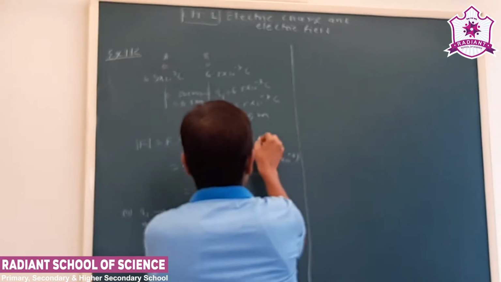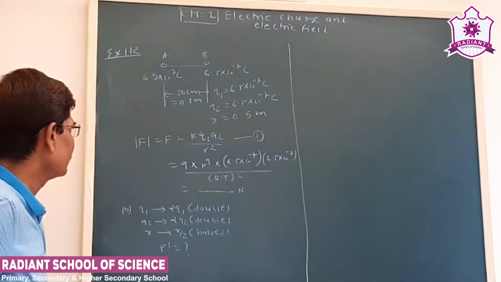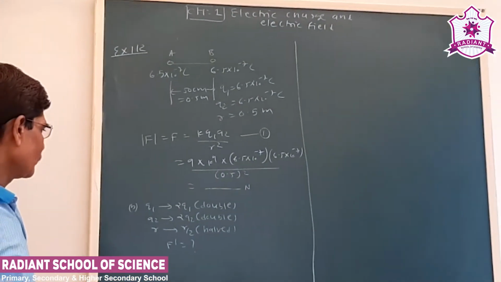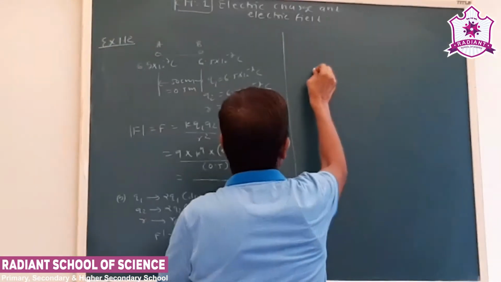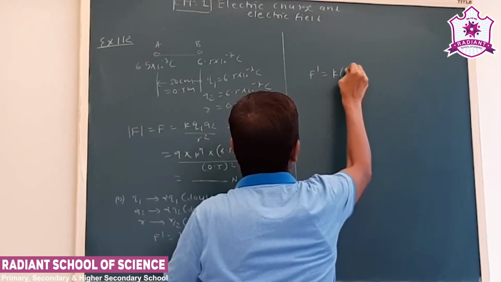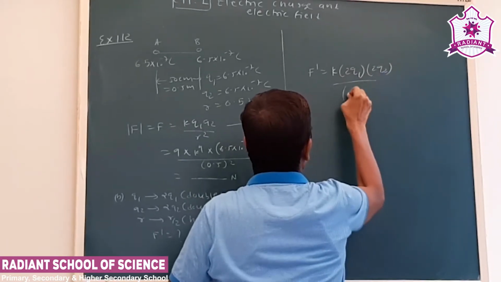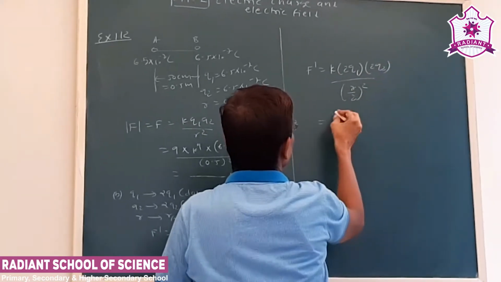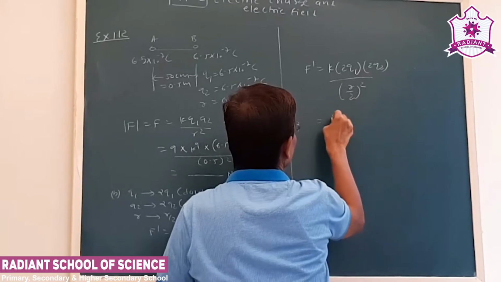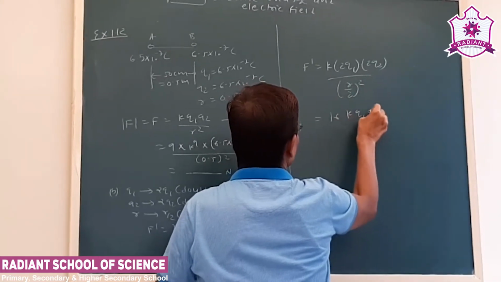Our equation is F is equal to K Q1 Q2 upon R square. Now the new force, let us say F dash, is K into 2Q1 into 2Q2 upon R by 2 whole square. So now 2 to the 4, that is 16 K Q1 Q2 upon R square.